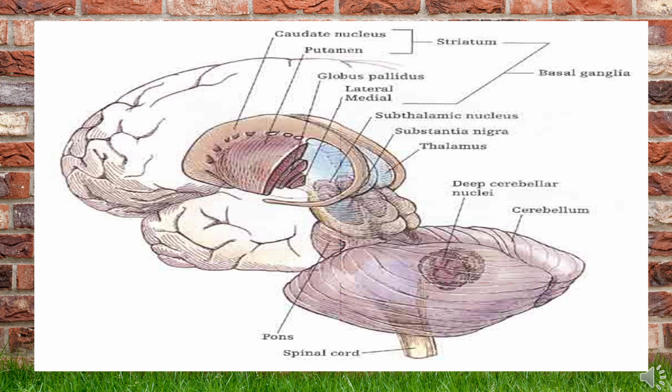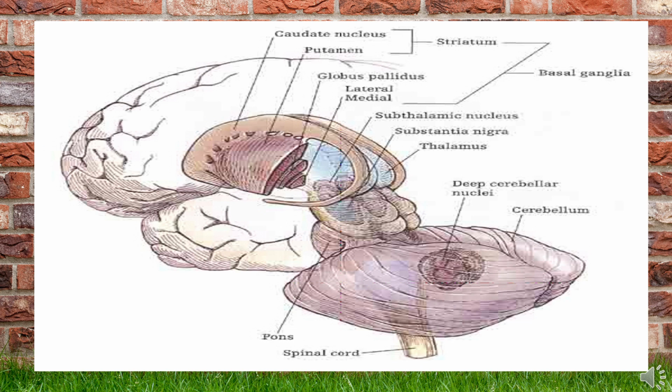Coming to the lentiform nucleus, the division of it we have already told, and when it comes to the relations, we know from the cross section itself that laterally the lentiform nucleus is related to the external capsule, the claustrum, the extreme capsule, and finally the insula. Medially, it is related to the internal capsule. Above, it is related to the corona radiata.